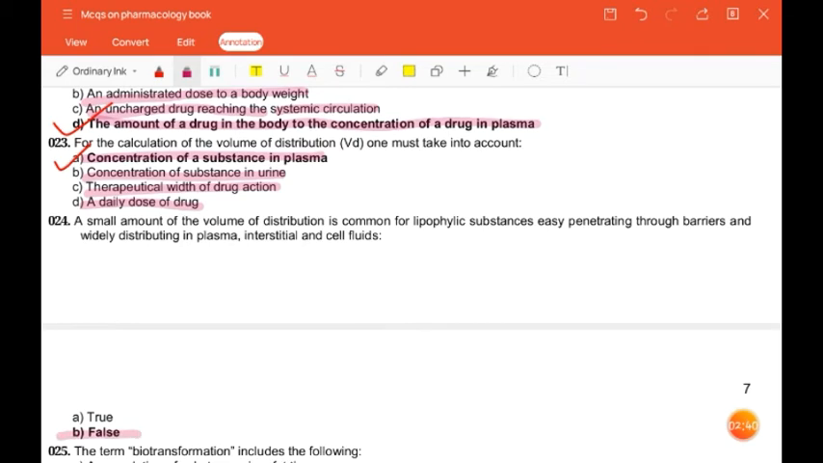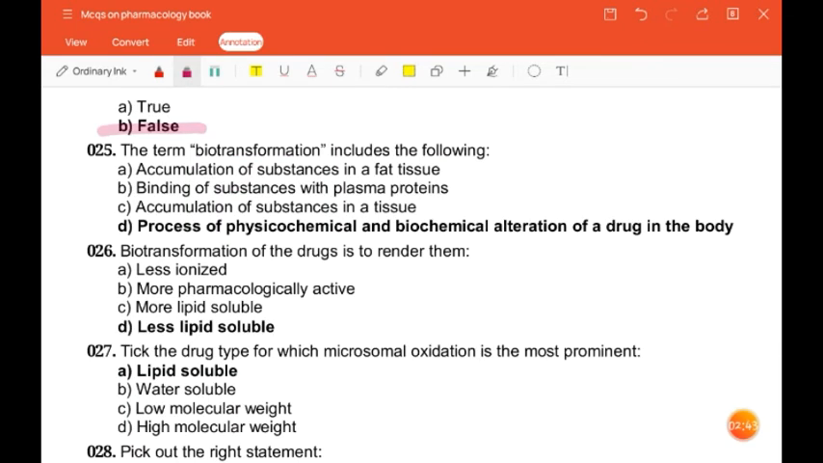Next question is, the term biotransformation includes the following: accumulation of substances in a fat tissue, binding of substances with plasma proteins, accumulation of substance in a tissue, process of physiochemical and biochemical alteration of the drug in the body. So the correct answer is process of physiochemical and biochemical alteration of drug in the body. Next question is, biotransformation of the drugs is to render them less ionized, more pharmacologically active, more lipid soluble, less lipid soluble. So the correct answer is less lipid soluble.